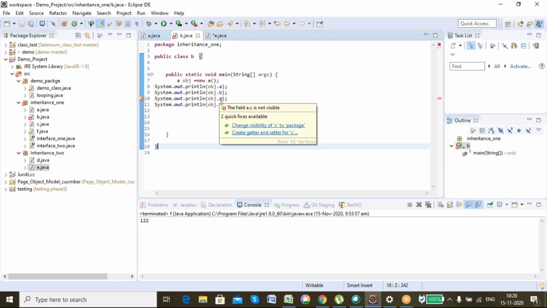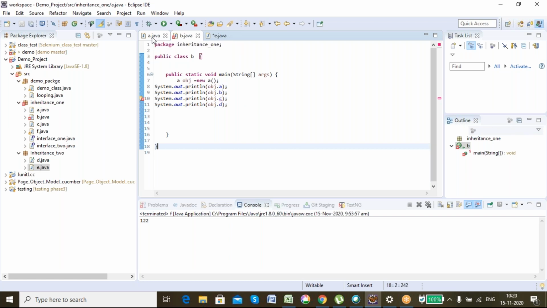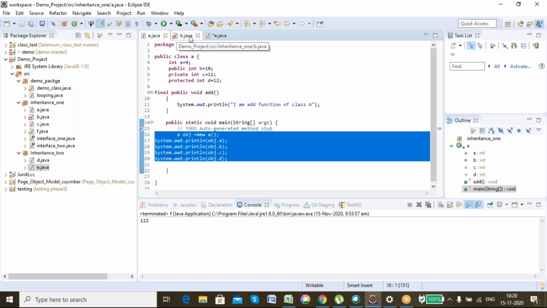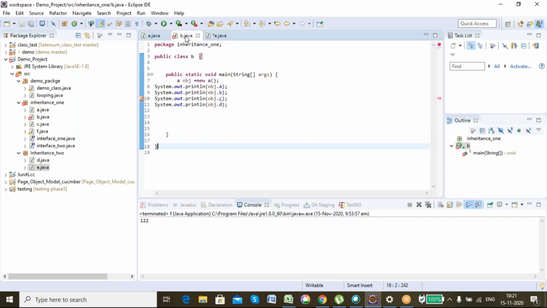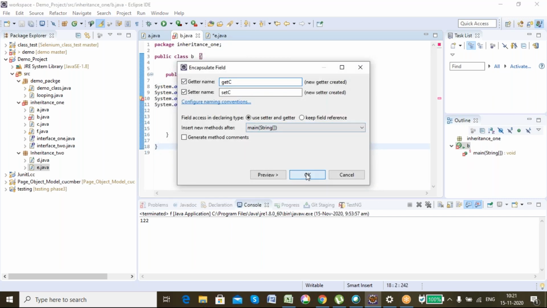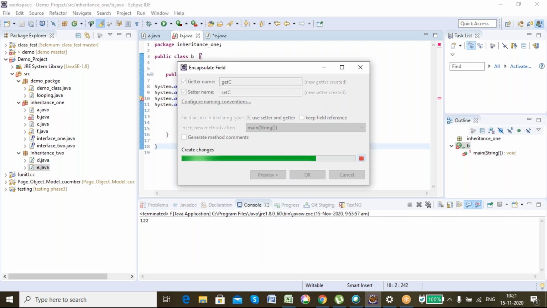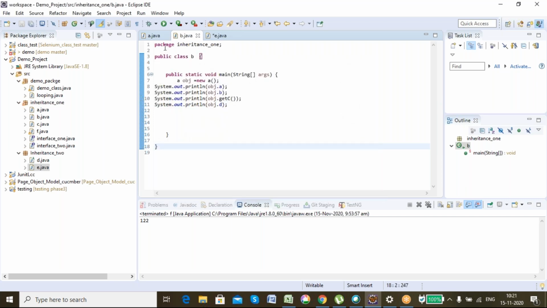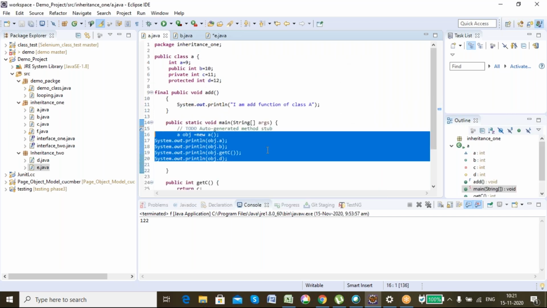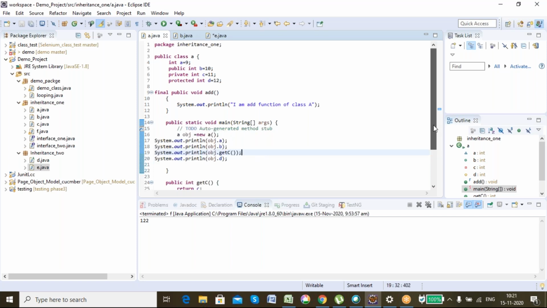Now see, I am not able to access C, but I want to access C. I cannot access it directly because it is a private data member. So I can take the help of a getter setter method. So what is a getter setter method? Java itself can create it for you, or you can create it yourself, that depends on you, but I use the predefined Java method to make my work easy.